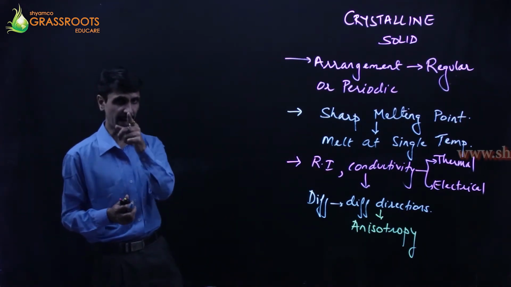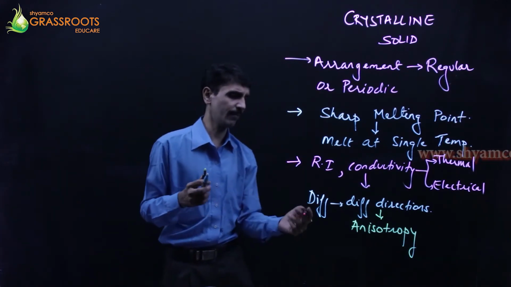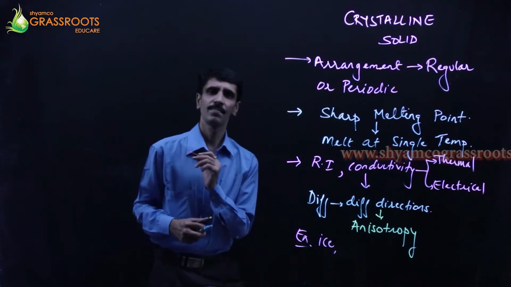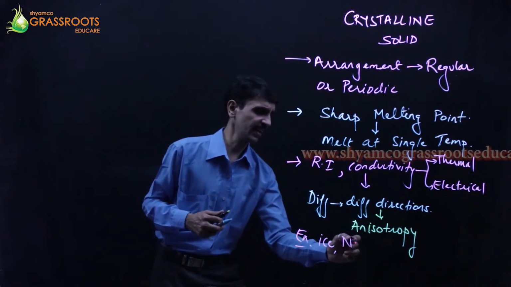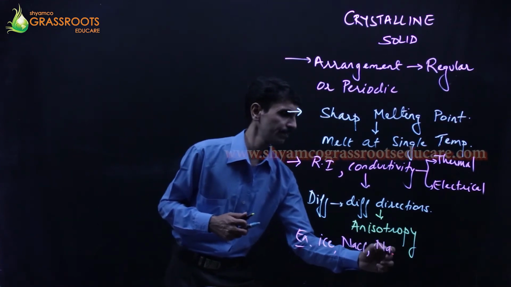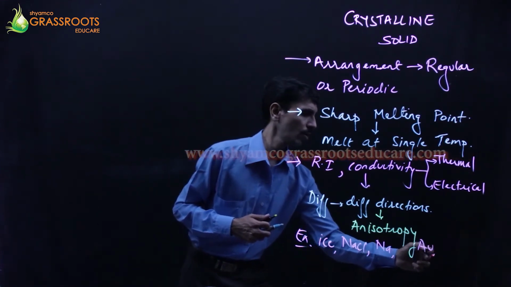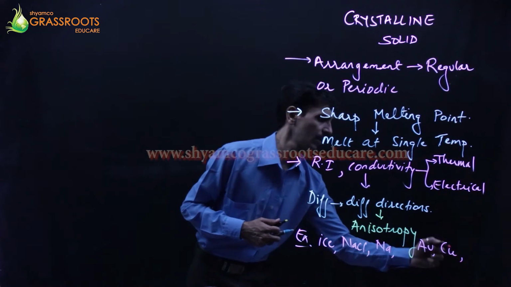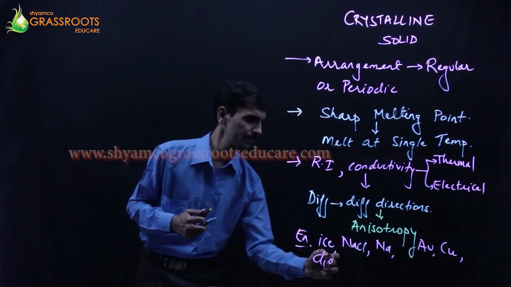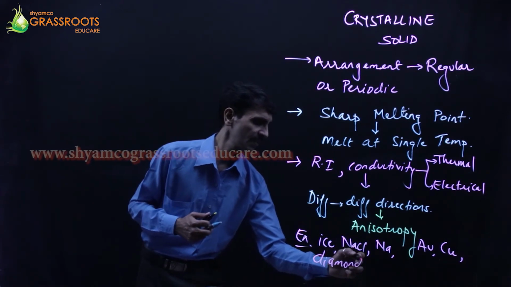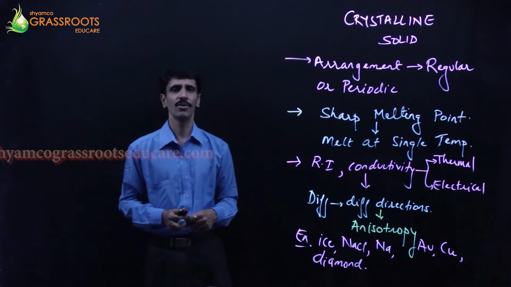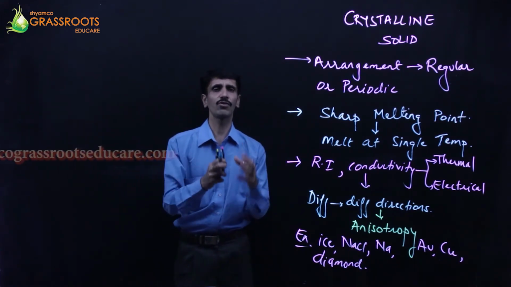Examples आपको चाहिए? I'll give you the examples as well. The examples are ice. Okay, next is NaCl. Next we have metals like sodium, gold, copper. Then we have materials such as diamond. They all come under crystalline solids. Alright, so this is what crystalline solid is all about.